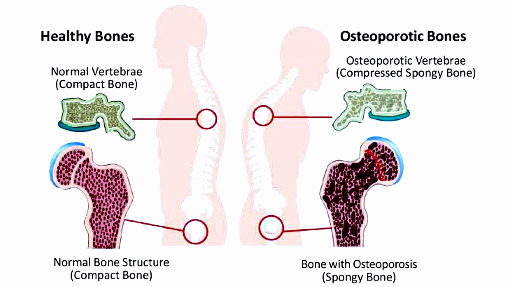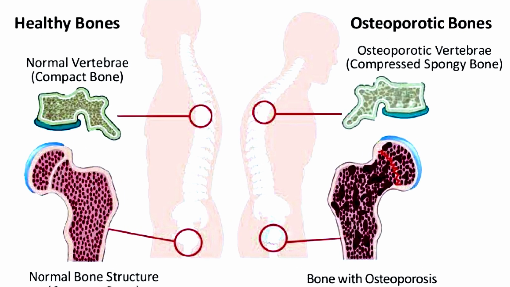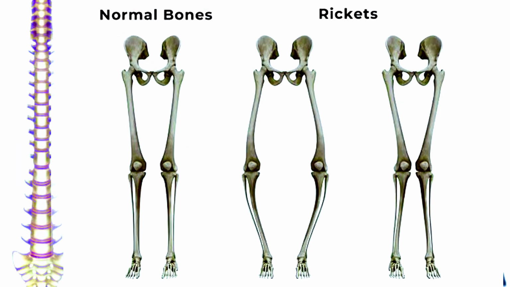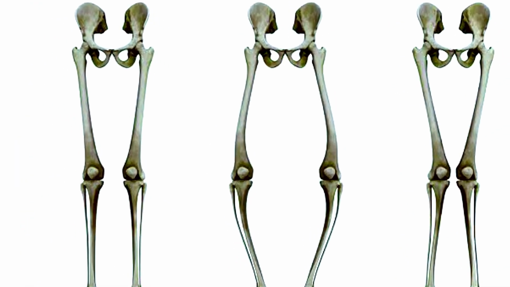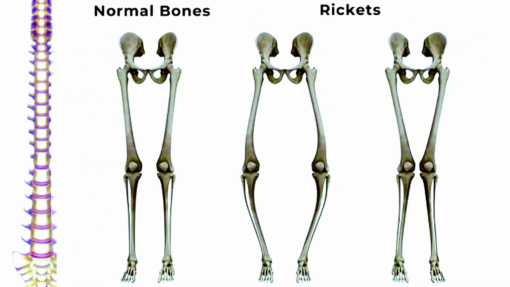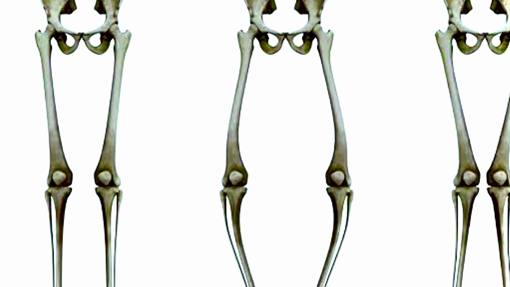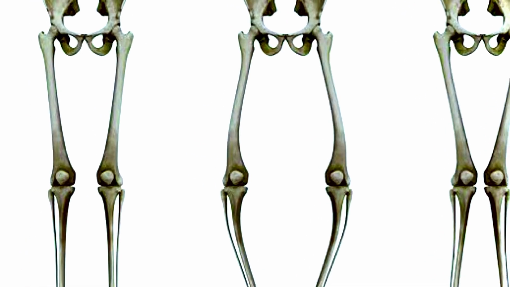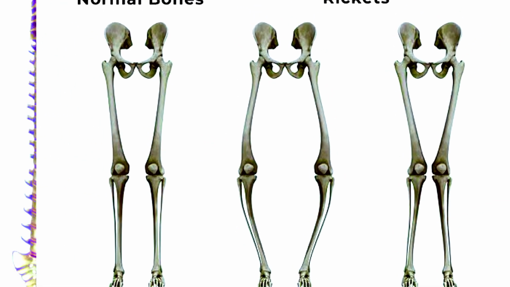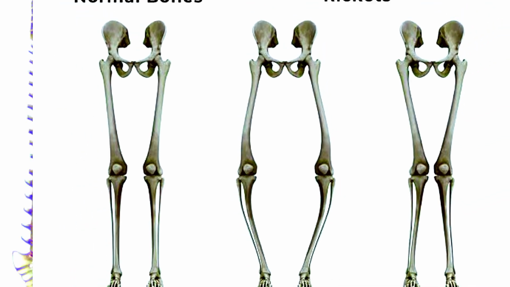Friends, another disease which is directly related to bone disease is called rickets. In this kind of disease, the patient may feel softening of the bones in children, bowed legs and stunted growth, and sometimes children feel weak muscles and fatigue, as well as pain in the bones and in the joints.